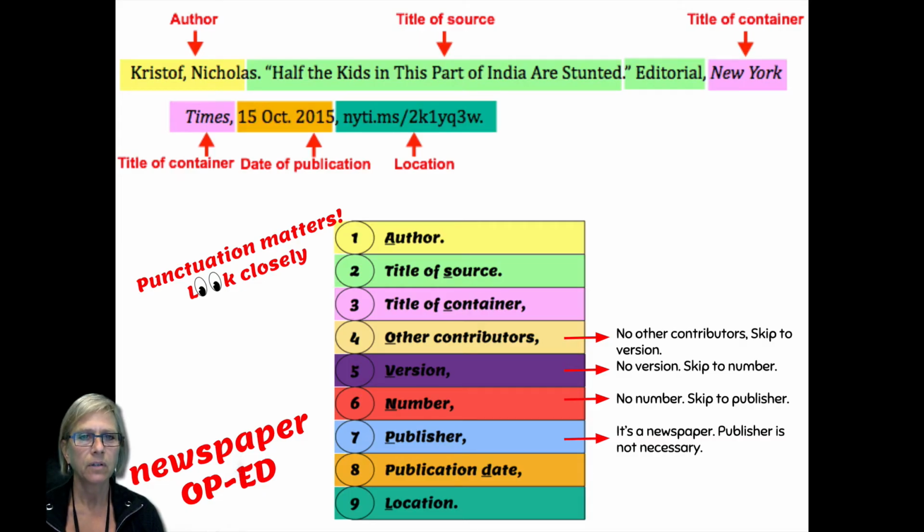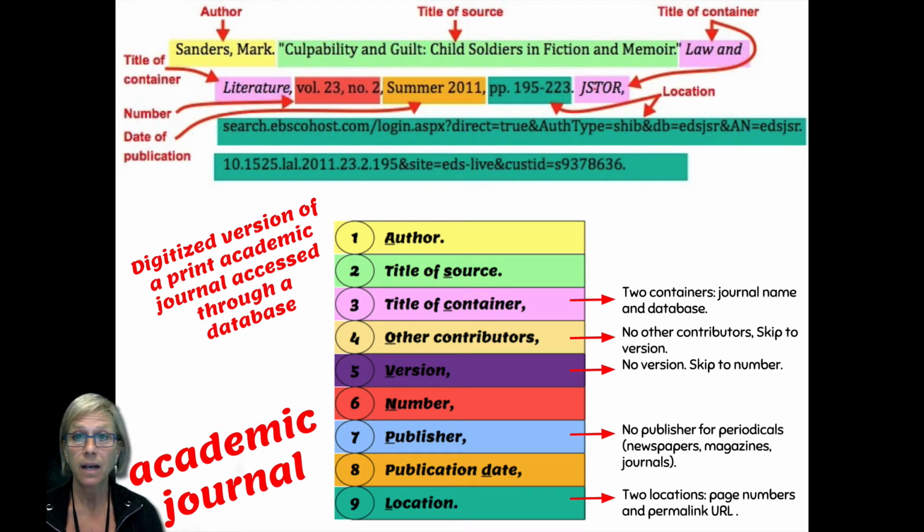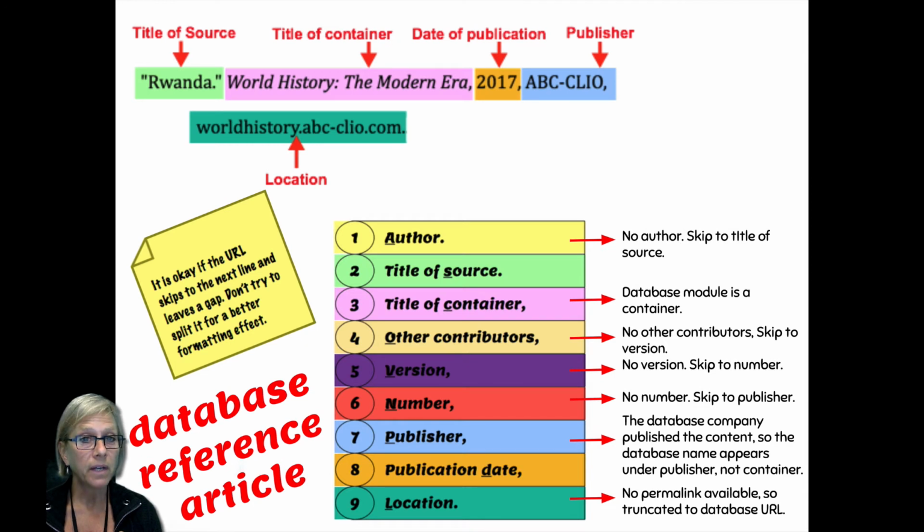It's a New York Times article. We do not include the publisher. We have an academic journal. We are not including the publisher. That second container, JSTOR, is not publisher information. That's a database name. This is Rwanda is in the World History Modern Era database module within ABC Clio. So in this instance, we're going to attribute publisher credit to ABC Clio and name the module within ABC Clio as the container.